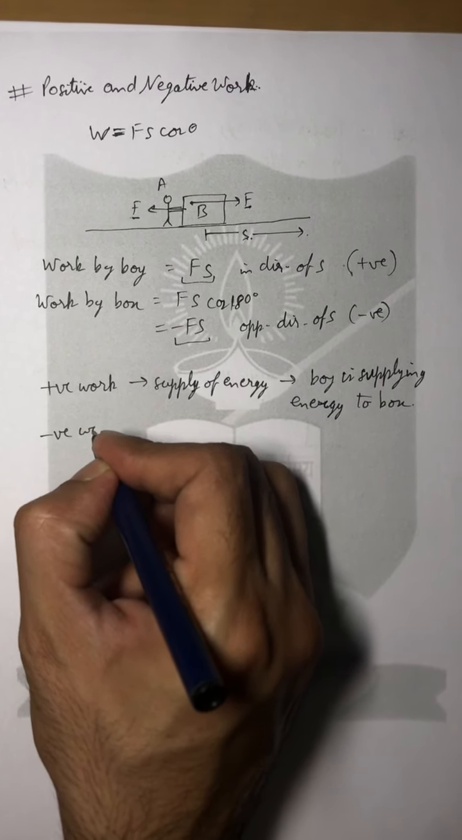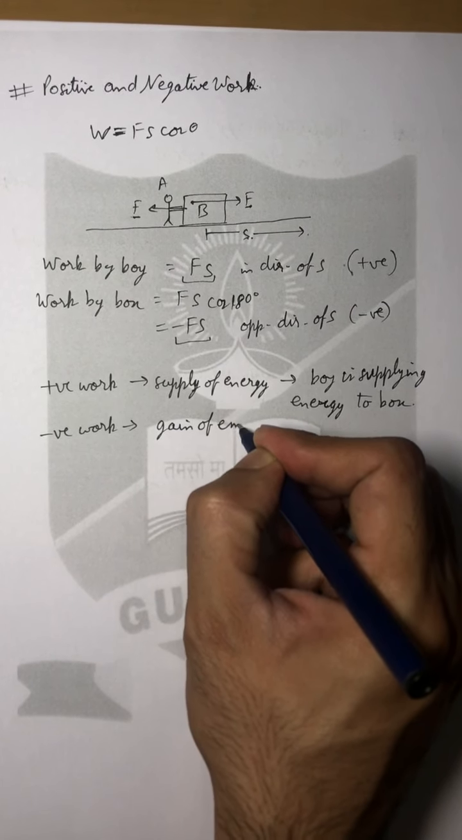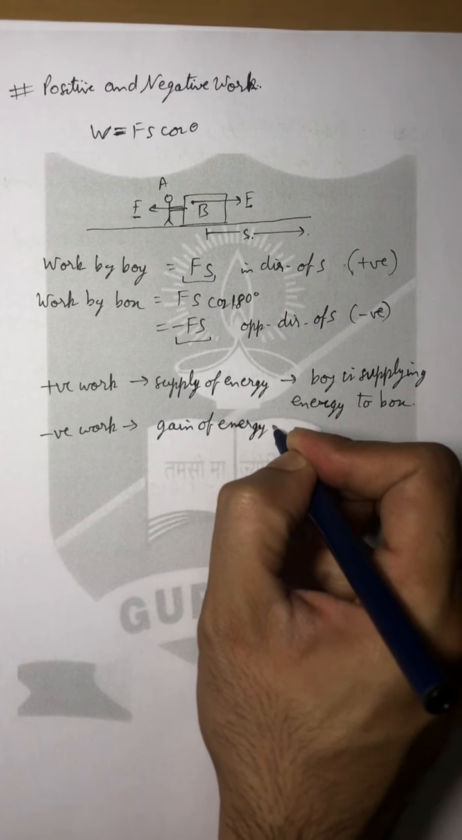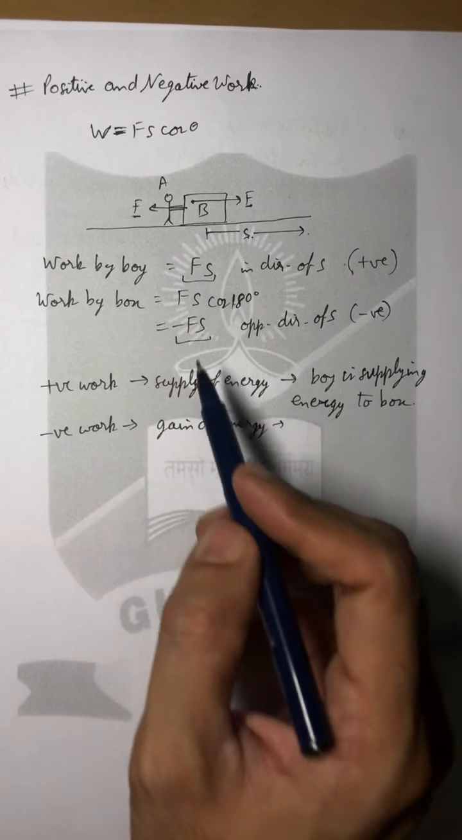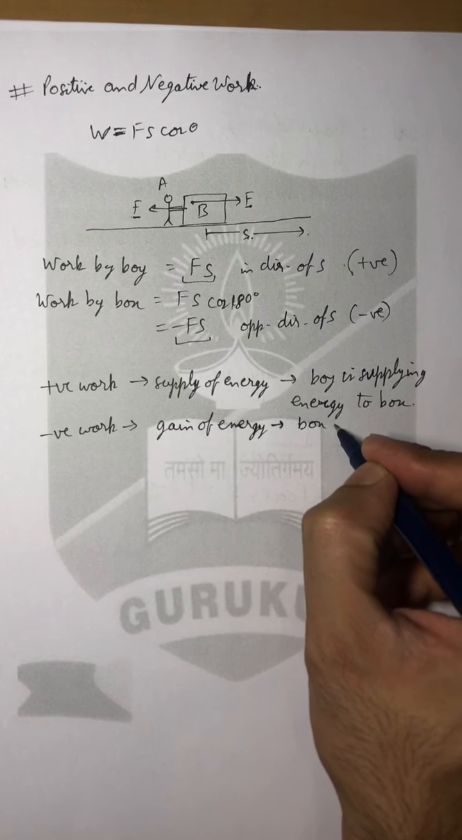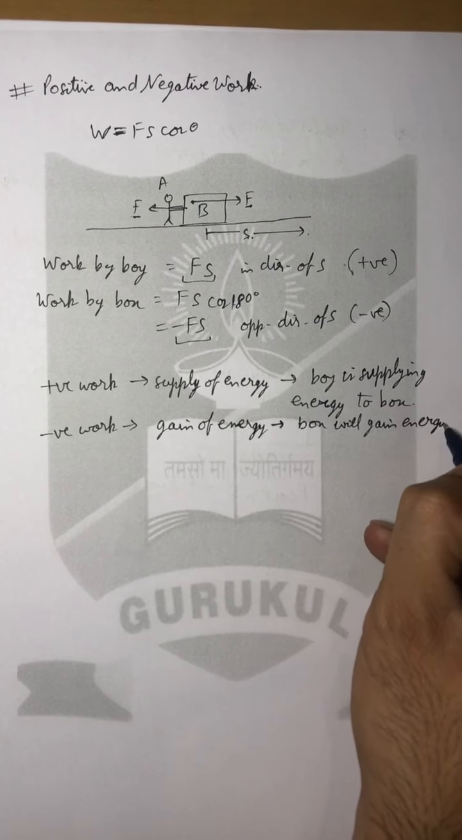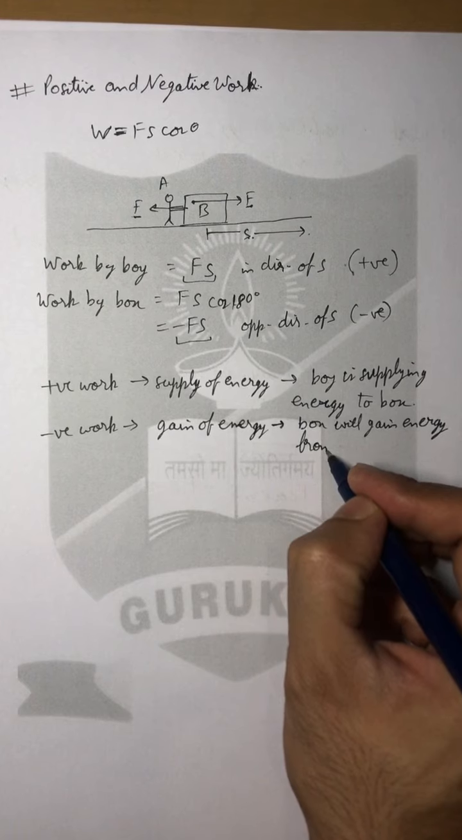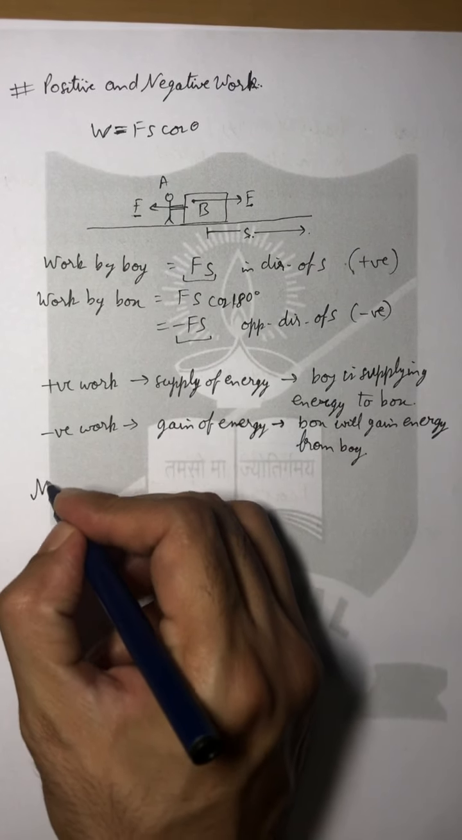Negative work can be given as gain of energy. So when we say that the box is doing negative work on the boy, we can say that the box is gaining energy. So here the box is doing negative work, therefore the box will gain energy from the boy.